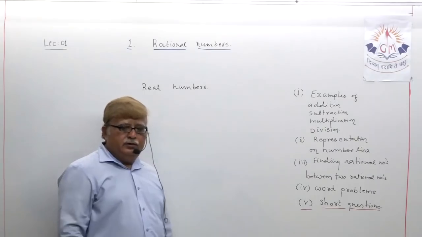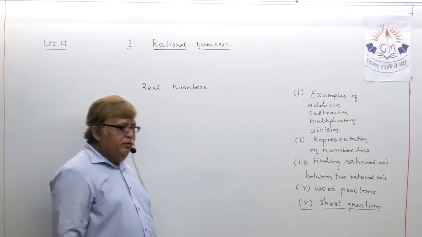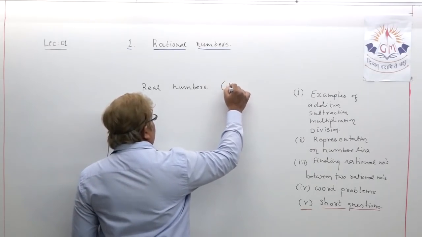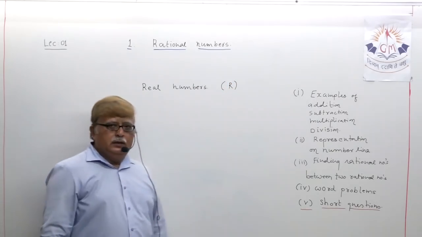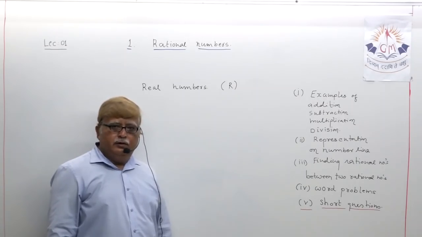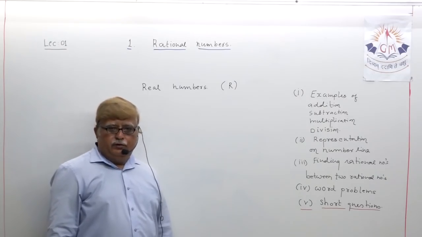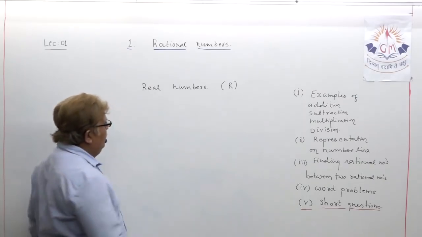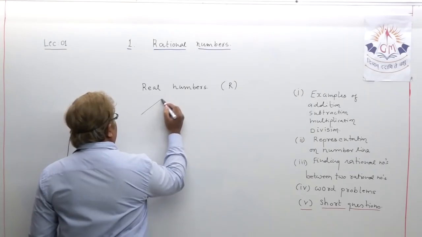A question may arise in our mind: what comes in real numbers? You already know that the real number set is denoted by R. The question is what actually comes under real numbers.